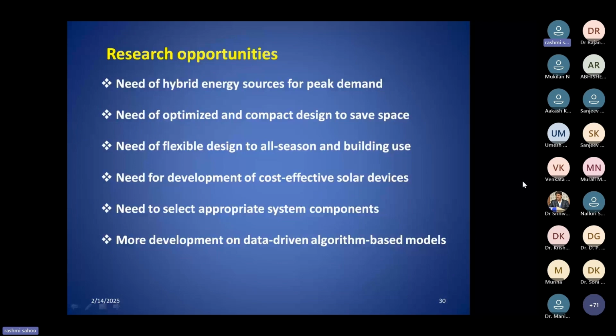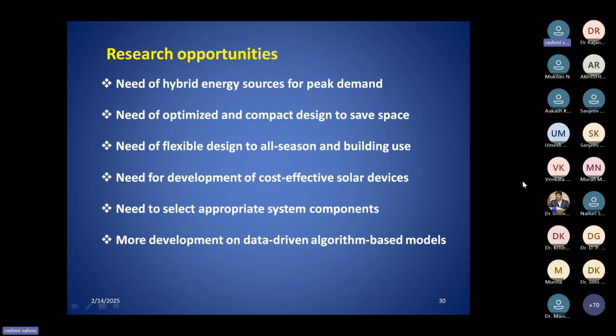Okay, and the most effective component. Apart from this, if you go for a single component like a heat exchanger, that may be the evaporator, condenser, whatever it may be, there may be different types of heat exchanger. So for that case also, which type of heat exchanger and what will be the optimum design of that heat exchanger, that is also very, very important for any system. Not only the subsystem, the subcomponent is also very, very important.